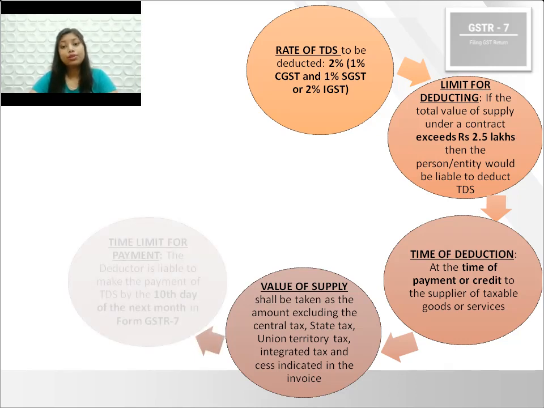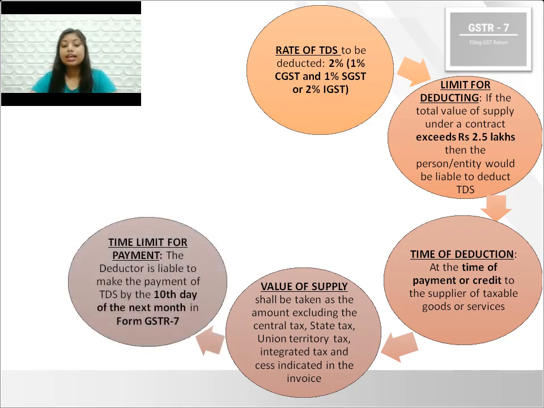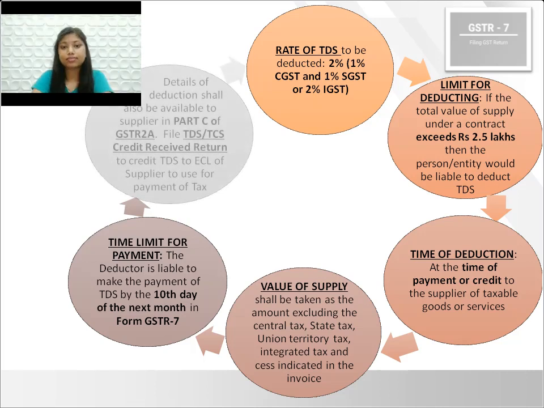Now, time limit of payment to government. The deductor is liable to make payment to government by 10th of the following month in form GSTR 7. For example, if the Defense Department of Government deducts TDS on 20th of February 2020, then he would be liable to pay the same by 10th of March 2020.